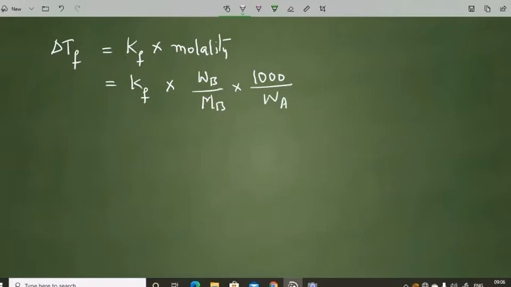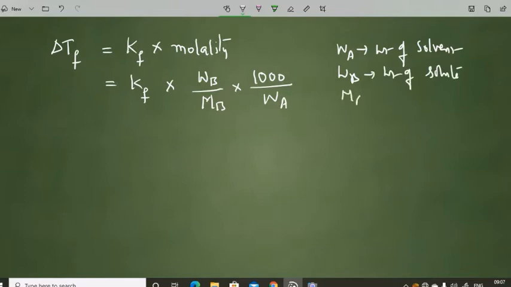Here, Wa is the mass of solvent, Wb is the weight of solute, and Mb is the molar mass or molecular weight of solute. The aim of general problems is to find the molar mass of solute.